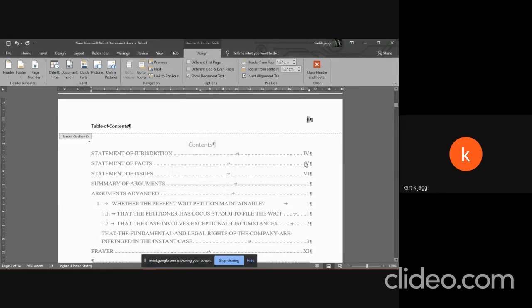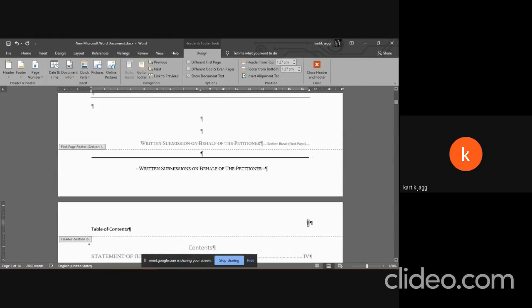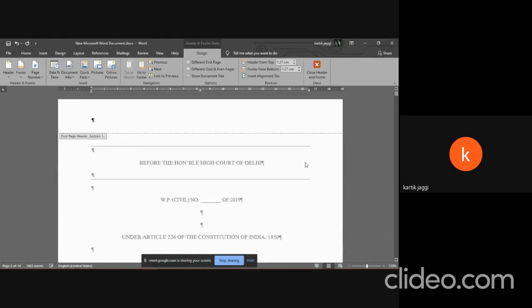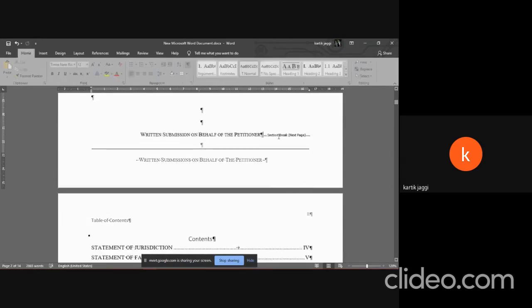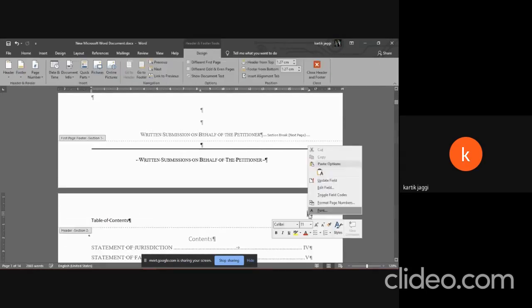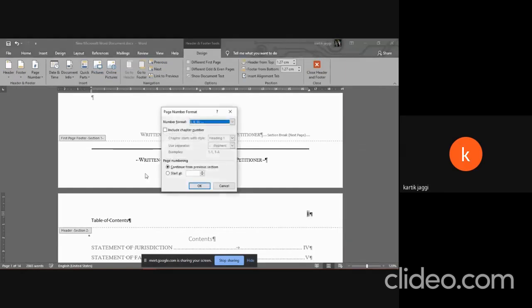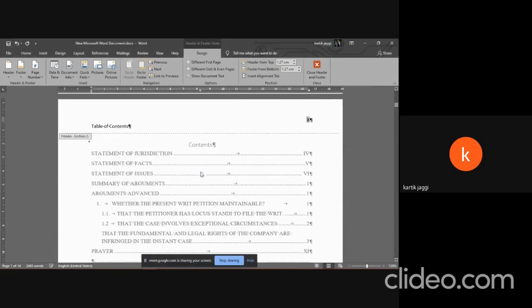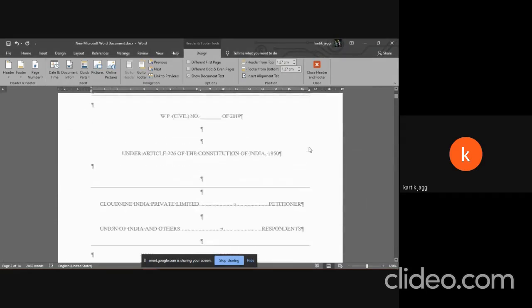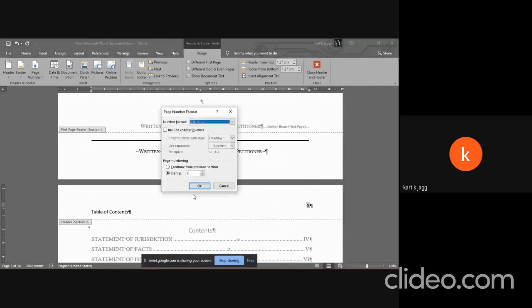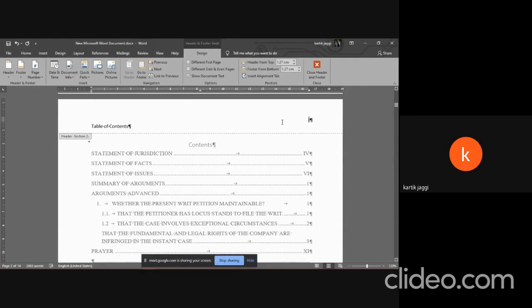Okay. Also, as you may have noticed, it starts from page number 2. I wanted to start from page number 1, but this is page number 1. Again, because there is a section break right here, I can double click on it again, format page number, start at 1, and I can have any arbitrary number that I want. Even though it's the second page, if I want, I can have it say 10, and there you go, it's 10. So let's correct it. I'll make it 1, and we have page number 1 here.